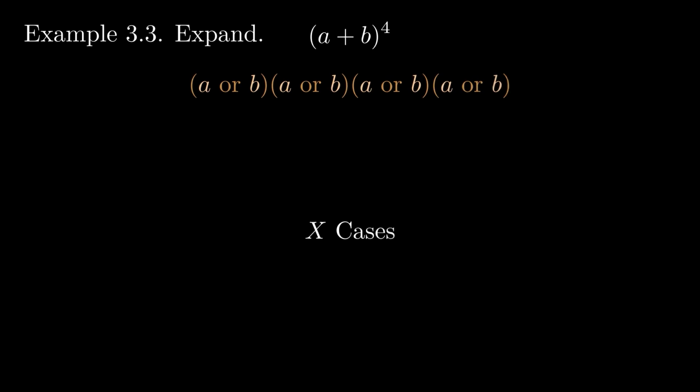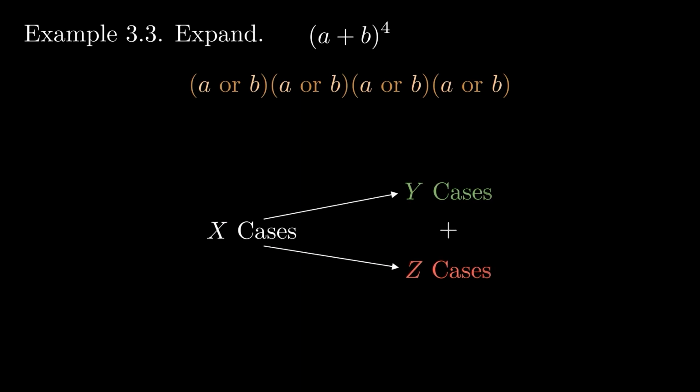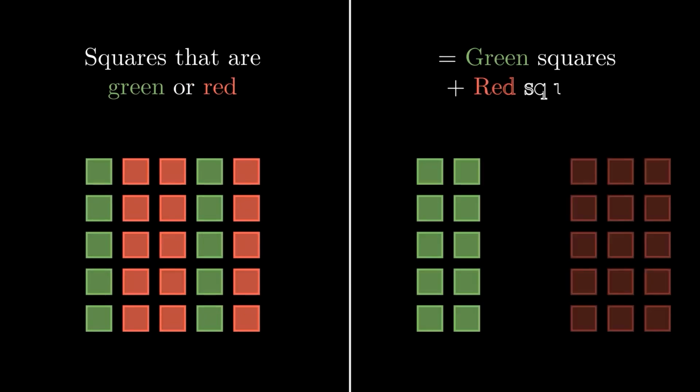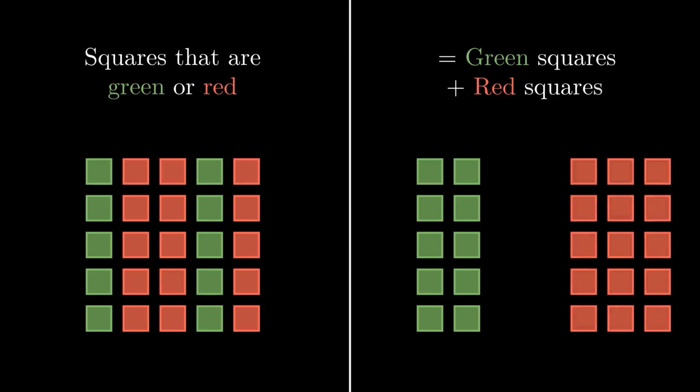I can split it into 2 individual cases. For example, a method of counting the number of squares that are green or red is to split it into 2 cases. The case that the squares are green or the case that the squares are red. Now we can simply add the 2 cases and obtain the same result as if we counted the squares that are green or red.